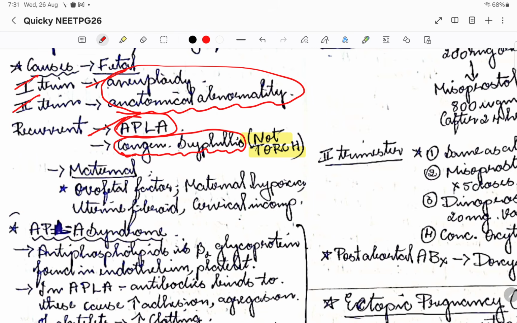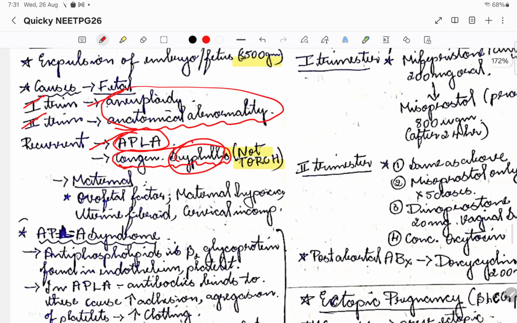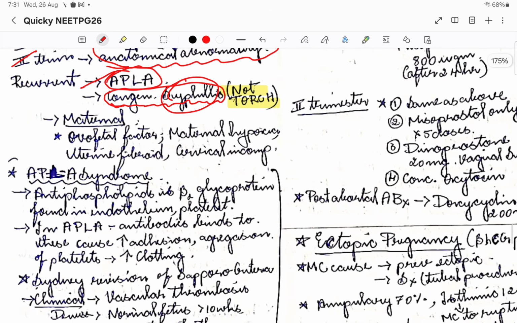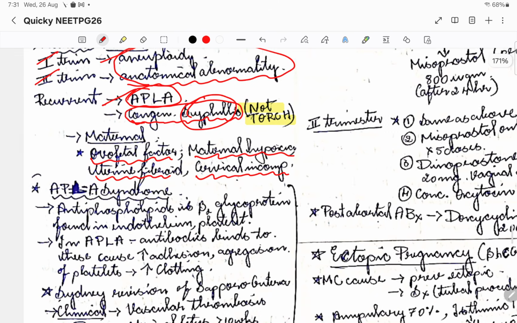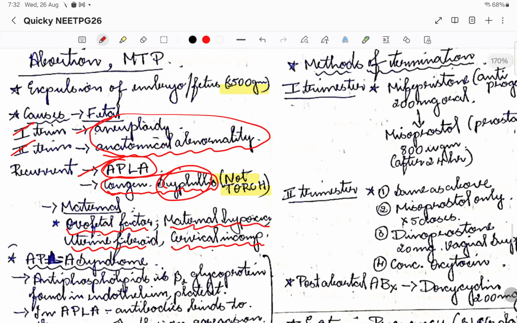It is only syphilis that is important. Then maternal causes of abortion include maternal hypoxia, uterine fibroid, and also cervical incompetence. All these might cause abortion.